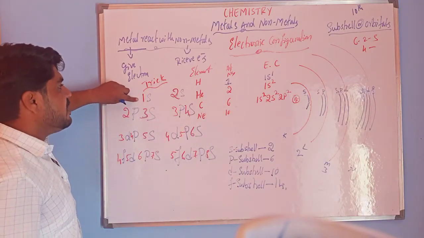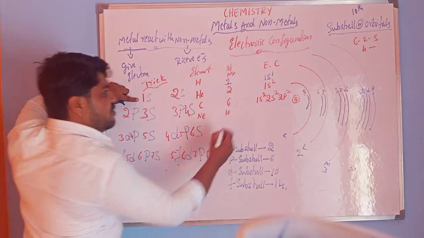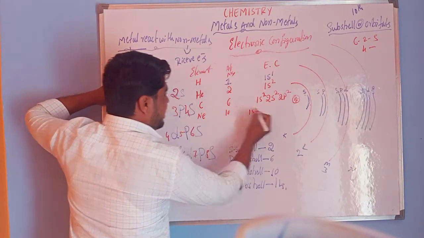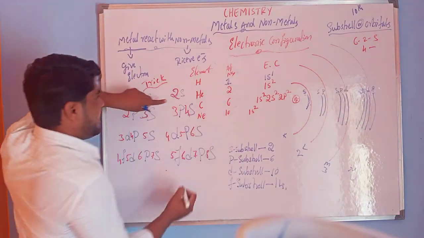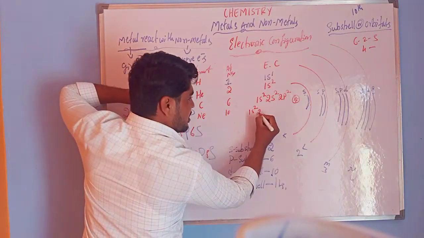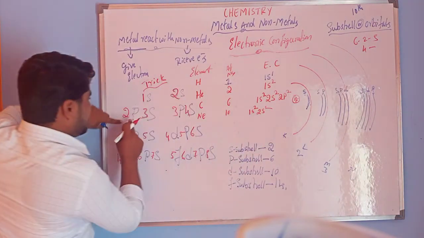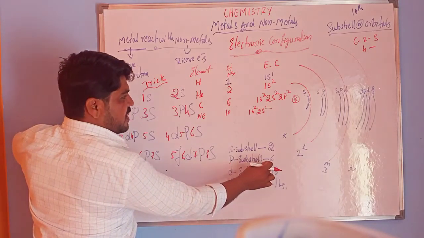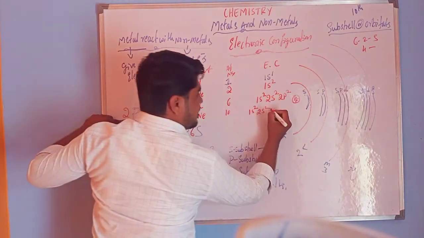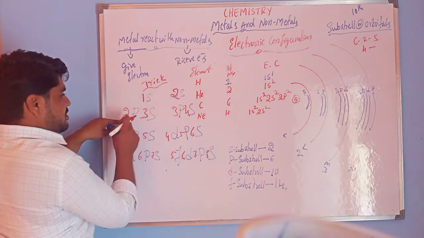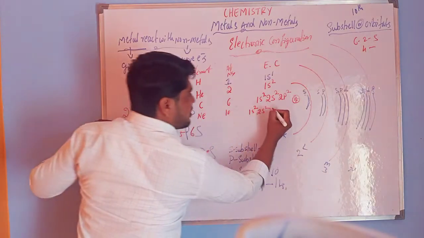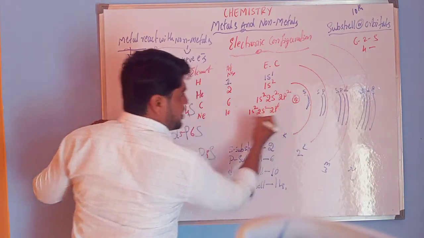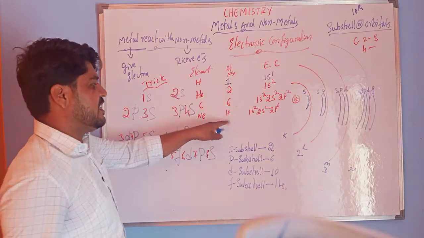First you have to fill the 1s electrons. In 1s how many electrons, ma'am? 1s2 electrons. Next 2s. In 2s 2 electrons. Next 2p. The capacity of a p subshell, how many electrons, ma'am? 6 electrons. Next after 2s we have 2p, so 2p6. So totally 10 electrons.